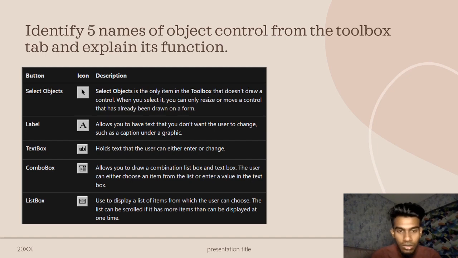The third one is text box. It holds the text that the user can either enter or change. And the combo box allows you to draw a combination list box and text box. The user can either choose an item from the list or enter a value in the text box. The last one is list box, which is used to display a list of items from which the user can choose. The list can be scrolled if more items than can be displayed at one time.